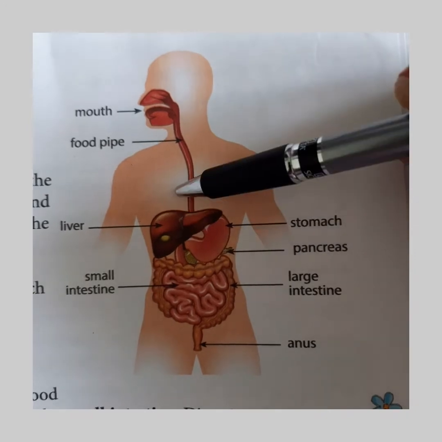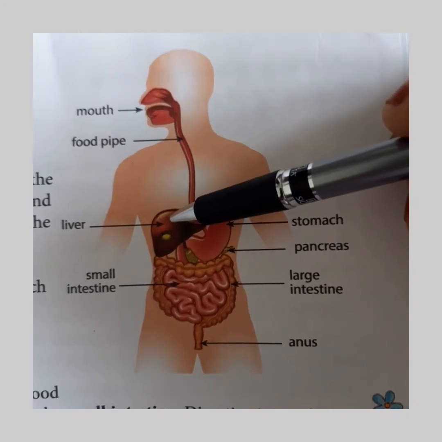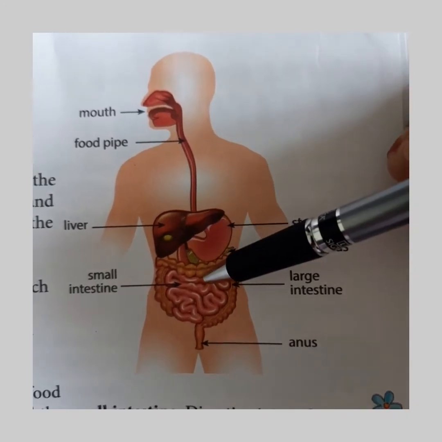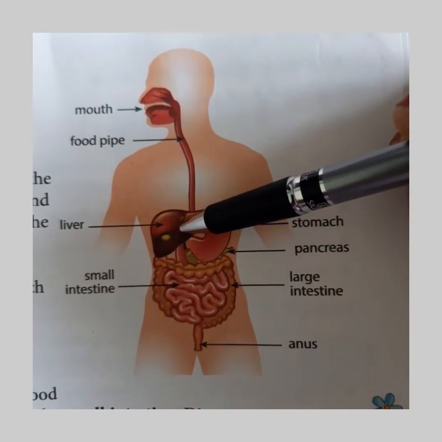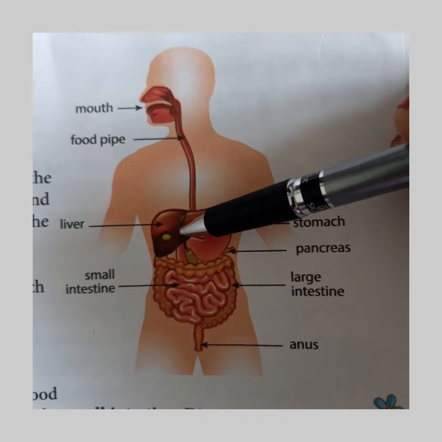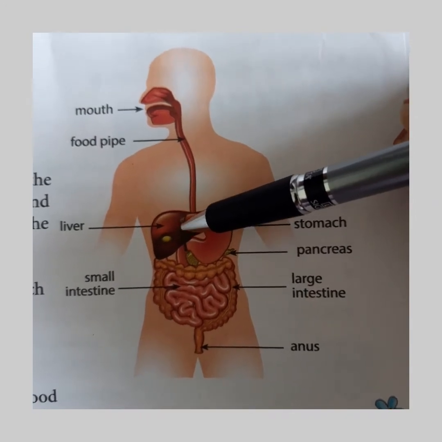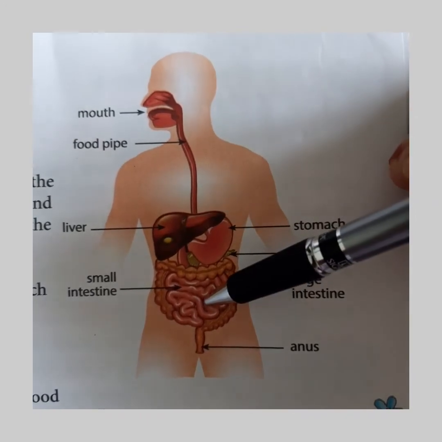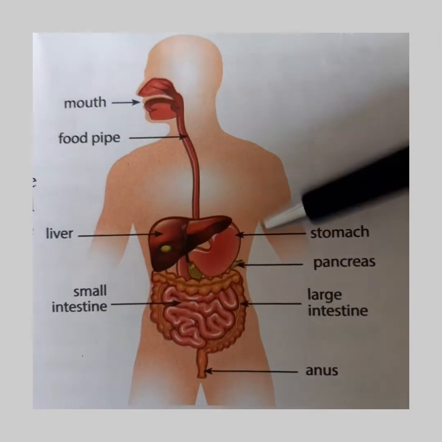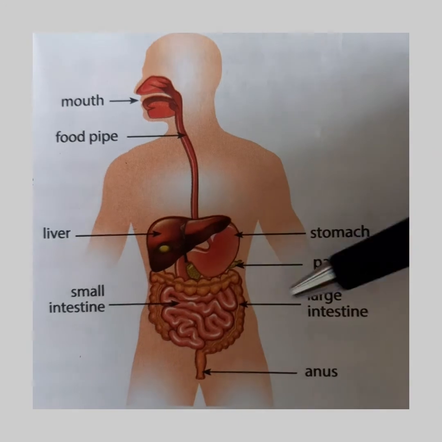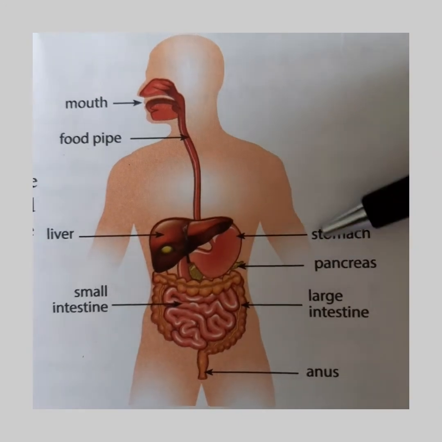The digestive juices from the liver and pancreas are poured into the small intestine. Did you see the liver here? Did you see the pancreas here?